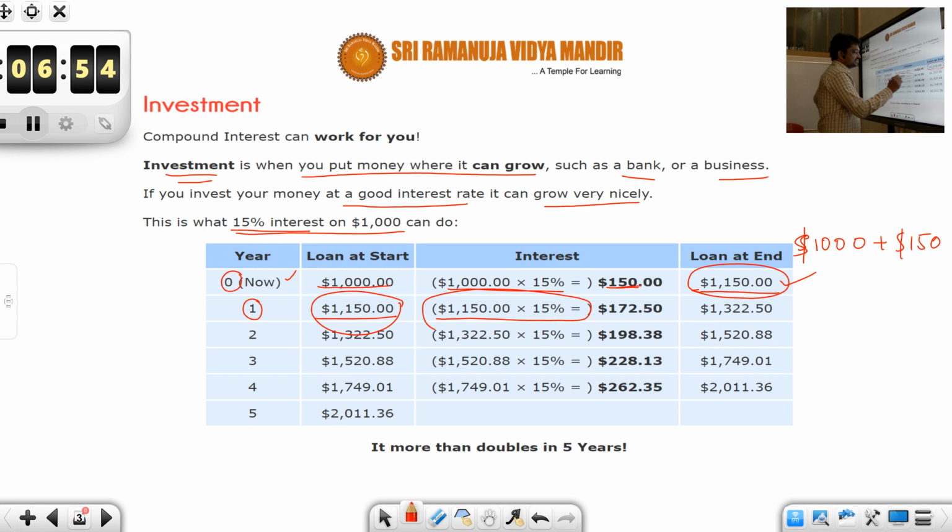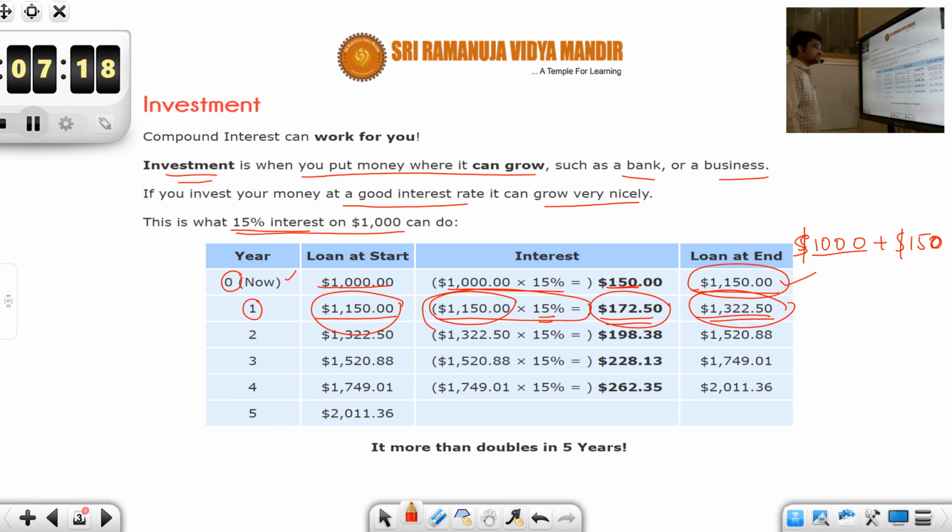On top of this, 15% interest would get added up. Here, if you calculate, you will get $172.5. So now this gets accrued, and the loan at the end of the second year you will find as $1,322. Okay, students.